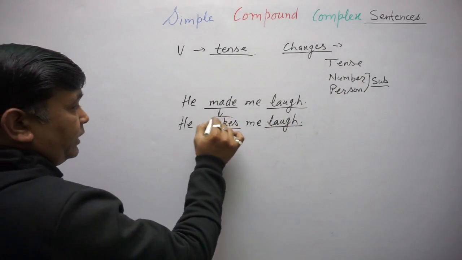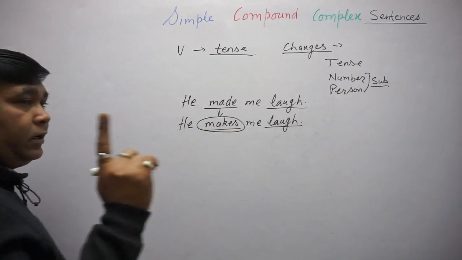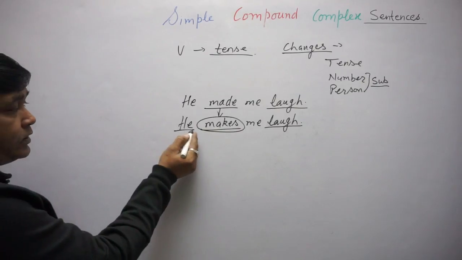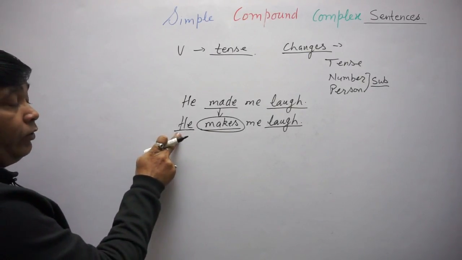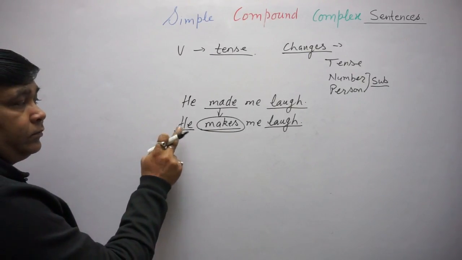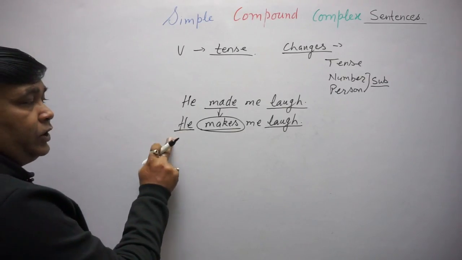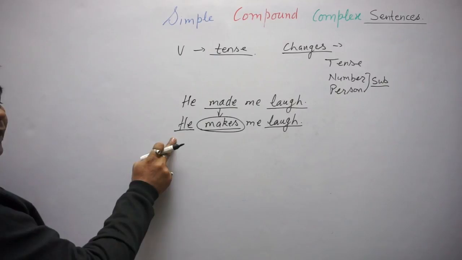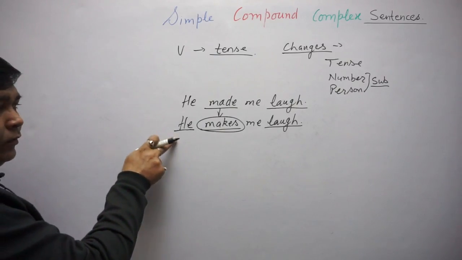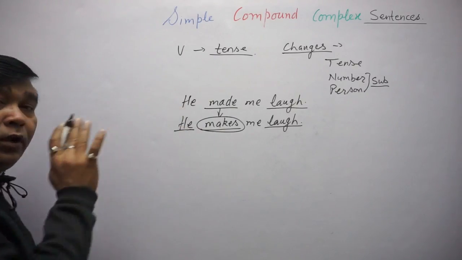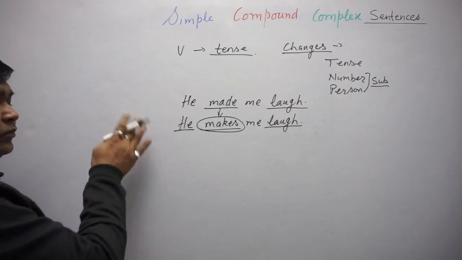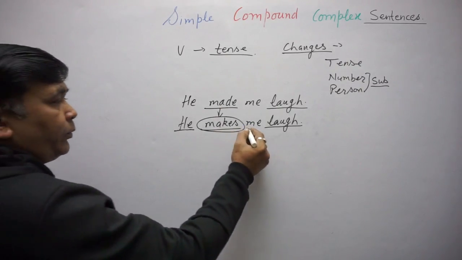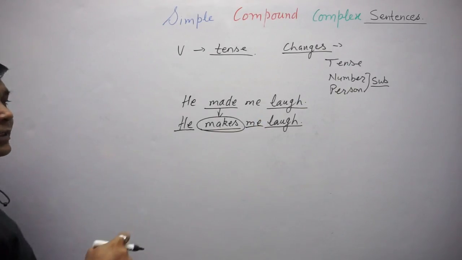So the main thing is we must have at least one finite verb. Now if we change the number or person of the subject, make it plural, they make me laugh. Change the person from third person to first or second person, just as I, it can't be possible because me is here.